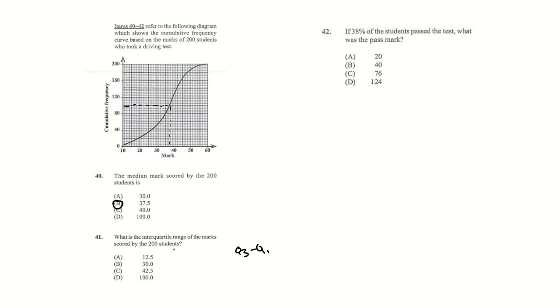Q3 is 3/4 of 200, which is 150, and a quarter of 200 is 50. So at 50,